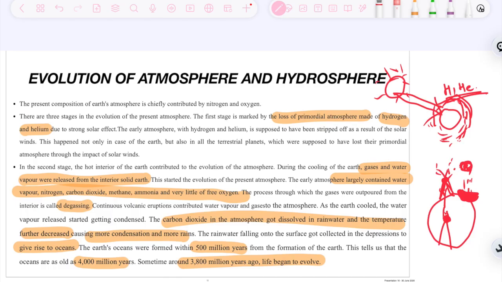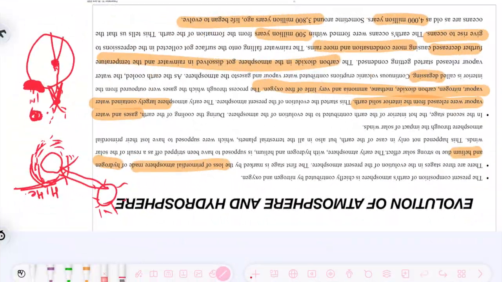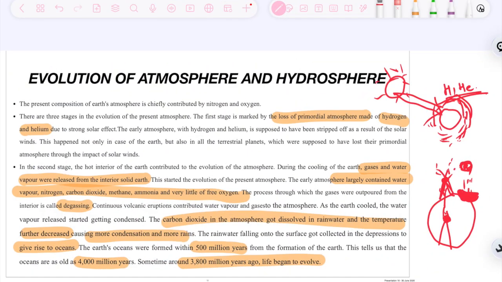Various types of gases, water vapor and material were present inside the Earth's surface due to density difference. Then when the pressure increased, degassing happened in the form of volcanoes. These materials came out. When water vapor came out, due to temperature reduction through time, condensation happened. It became water droplets and came down as rain. The depressions got filled, and that is how oceans were formed.